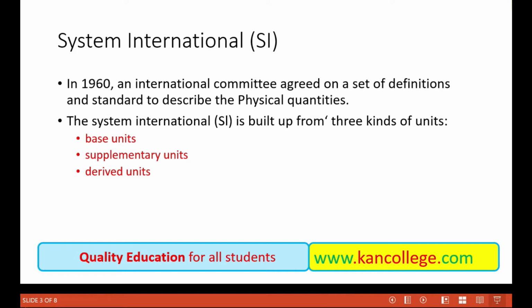In the 1960s, an international committee agreed on a set of definitions and standards to describe the physical quantities. The System International is built up of three kinds of units: number one, base units, supplementary units, and the derived units.